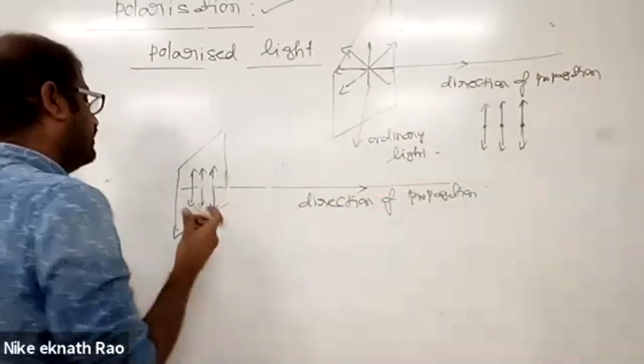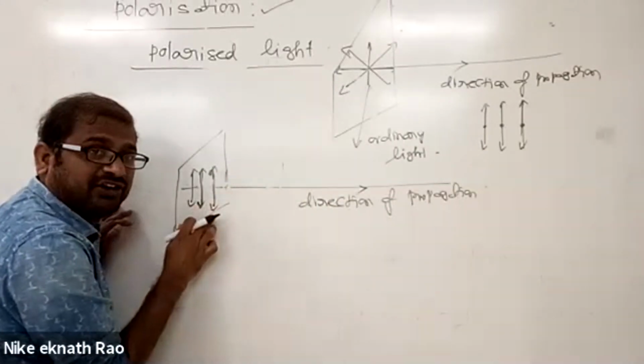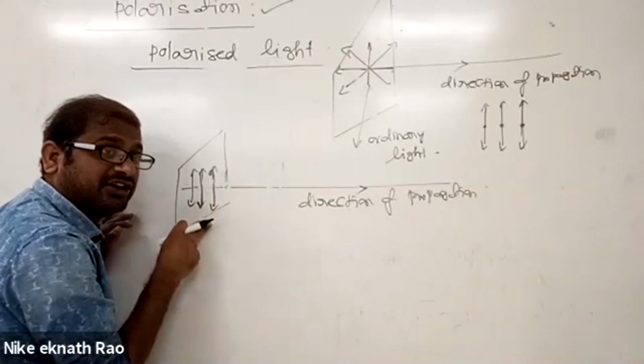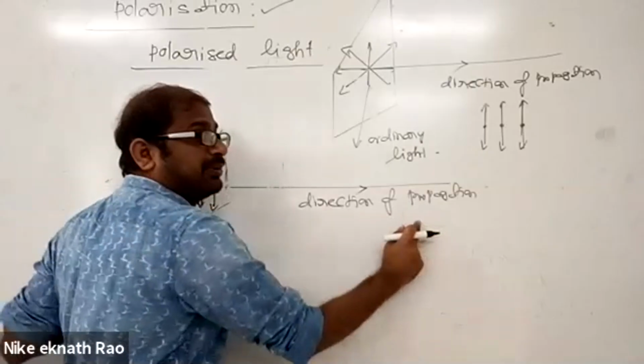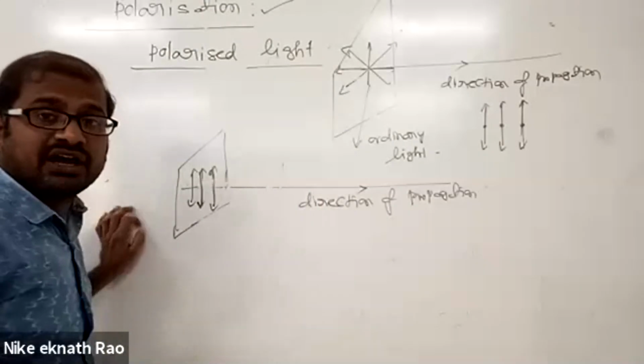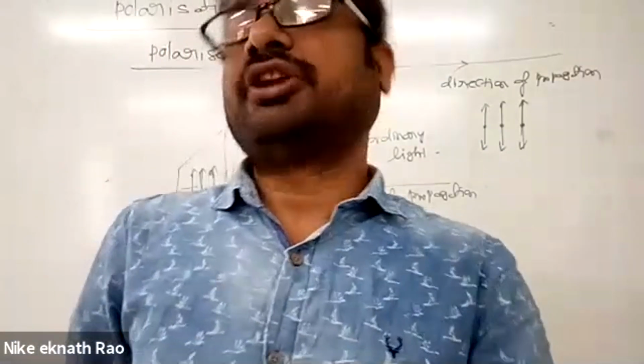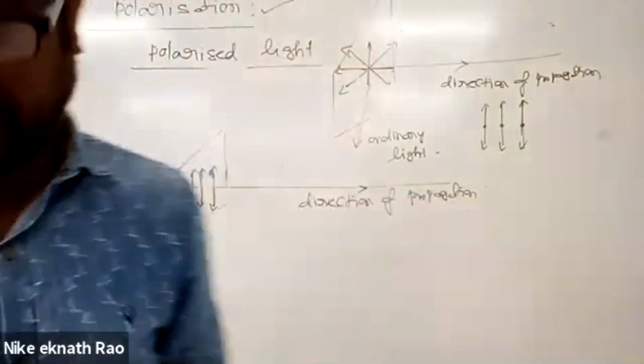Therefore, restricting the oscillations of the electric field vector in one particular direction in a plane perpendicular to the direction of propagation is a phenomenon known as polarization. And light in which the oscillations are restricted or confined in one single plane in a single direction is known as polarized light. Okay, that is the definition of polarized light.